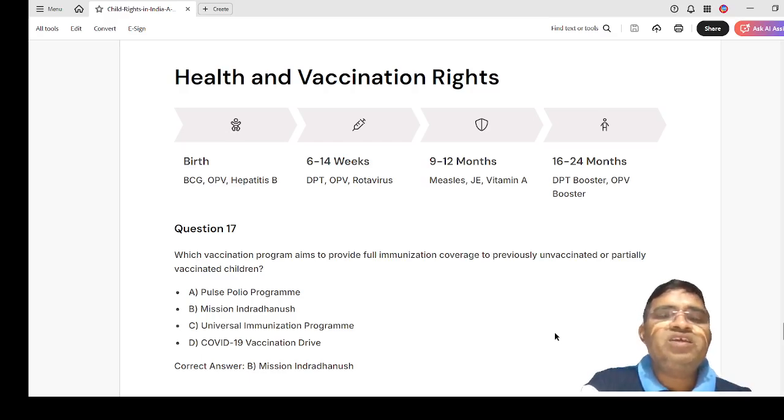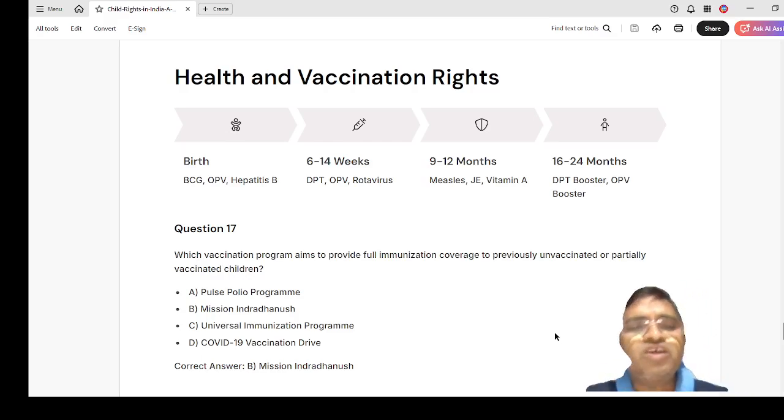Then when the child is 6 to 14 weeks, DPT, OPV, rotavirus will be given. The child between 9 to 12 months gets measles, JE, vitamin A, and the child between 16 to 24 months, DPT booster and OPV booster will be given.